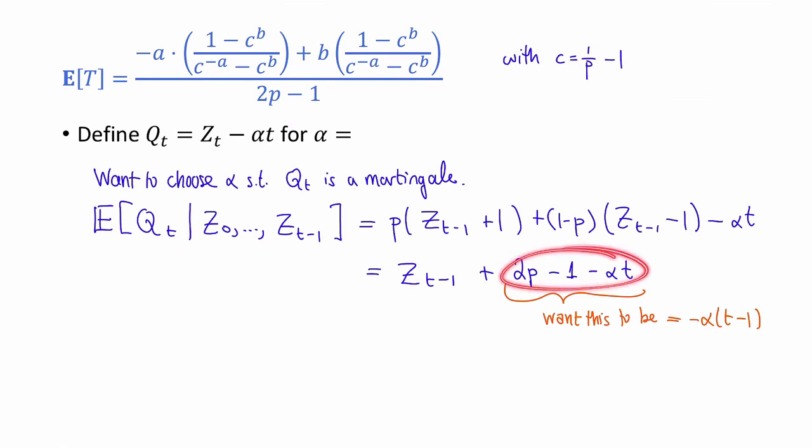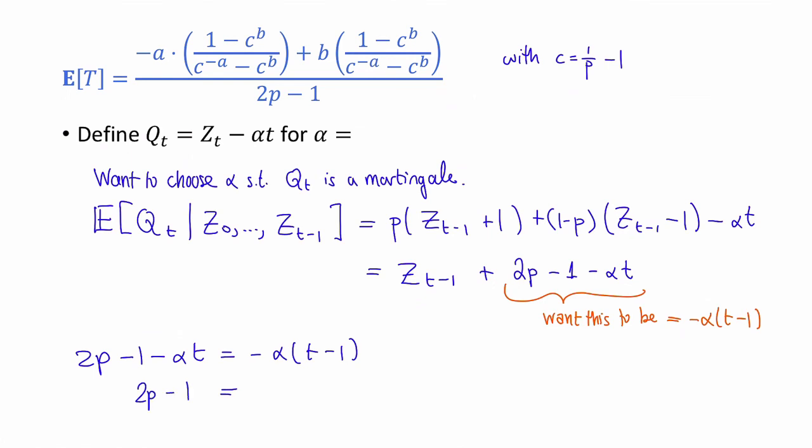Because if this stuff is equal to that, then this whole thing is equal to z sub t minus 1 minus alpha times t minus 1, also known as q sub t minus 1. And so if this were true, the q sub t's will form a martingale with respect to the z sub t's. So let's set these two things equal and solve for alpha. We have 2p minus 1 minus alpha t is equal to minus alpha times t minus 1. And solving, we get that 2p minus 1 is equal to alpha. So let's set alpha up here equal to 2p minus 1.